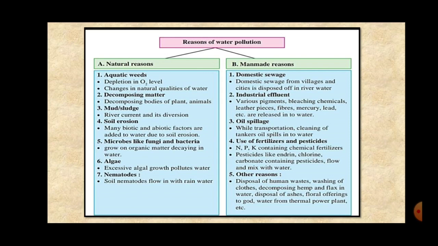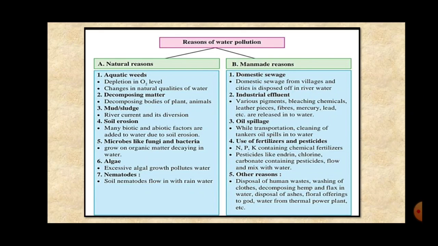Next is soil erosion. If biotic and abiotic factors are added to water due to soil erosion, then the reason is soil erosion. Next is microbes like fungi and bacteria. These microbes grow on organic matter decaying in the water.